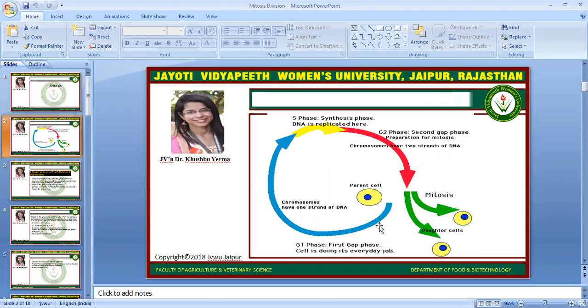Here we can see the cell cycle, where in the G1 phase, the first gap phase, the cell is doing its everyday job. Then it goes to the S phase, then the G2 phase, then it goes for the mitosis division. This is the parental cell, and after the completion of the M phase, it will make two daughter cells after